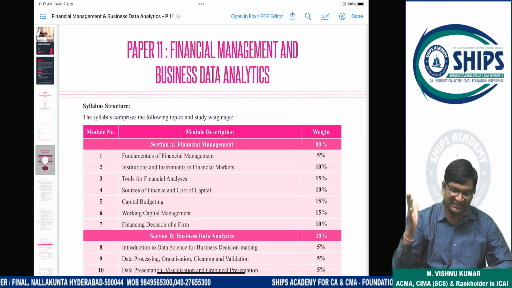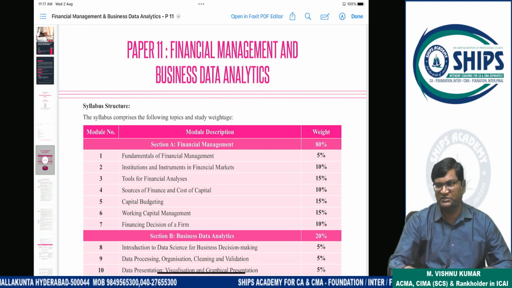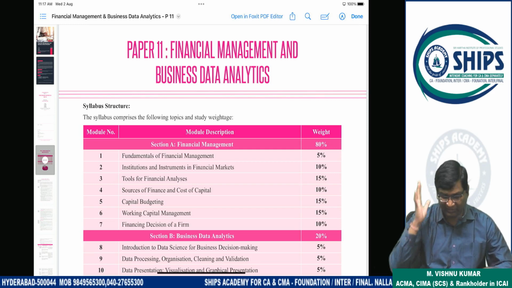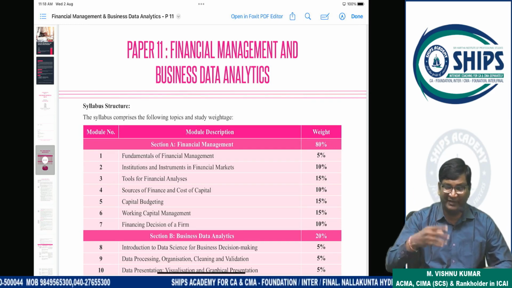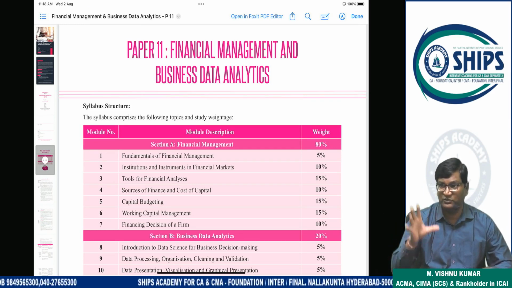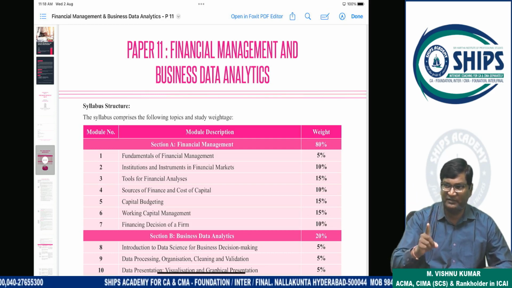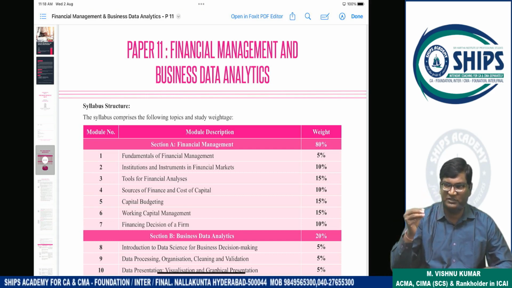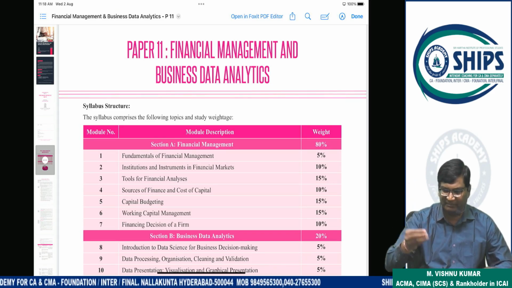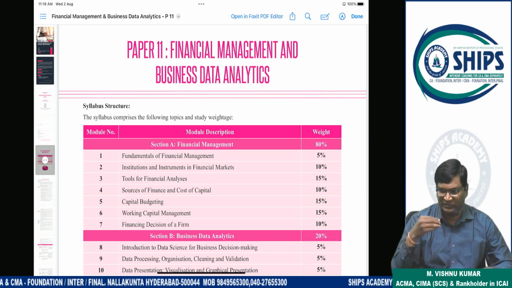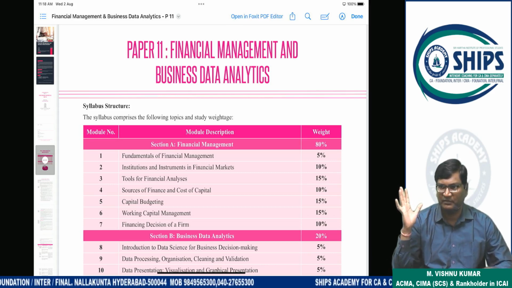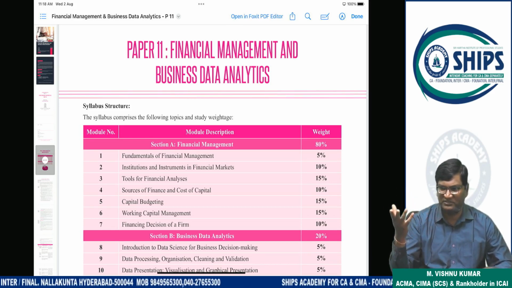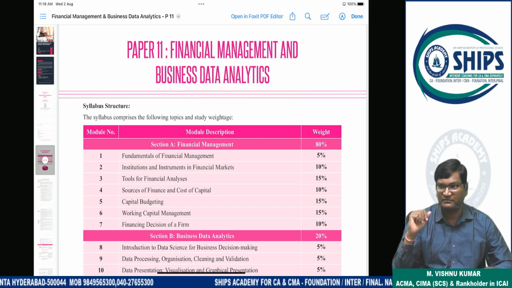So when the faculty explains things, students should concentrate 100%. They have to focus on conceptual clarity, so that by developing the concept, a student can handle any type of problem. In that way, you have to start your journey and complete the syllabus. First I will give some important guidelines on how to study and pass the examination, because I am a rank holder in this course, so I know how to study and pass all papers with good marks. I can share my experience with you, and we should follow that.